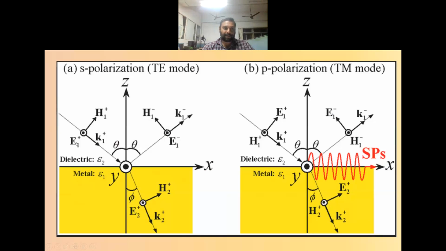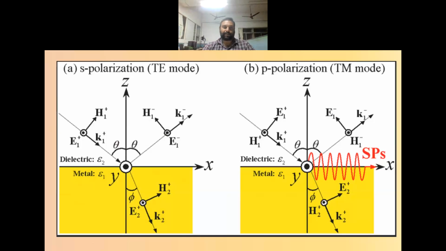The electric field E1 is in the y direction, so it is perpendicular to the plane of incidence. Here the plane of incidence is xz, and the electric field is perpendicular to that. That is called TE mode. But in the second case, the electric field is placed in the same plane as the xz plane, so it is parallel to the plane of incidence. This is the main classification in terms of polarization.